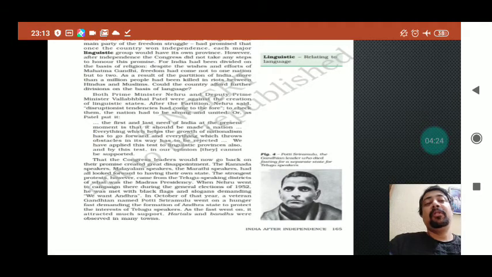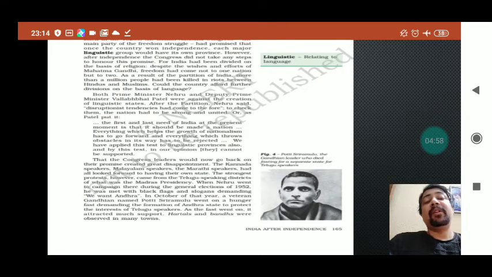When Nehru went to campaign during the general election of 1952, he was met with black flags and slogans. When Nehru reached to attend various rallies in South India, in Karnataka and Tamil Nadu, he was welcomed with black flags. A veteran Gandhian named Potti Sriramulu went on a hunger fast, demanding the formation of Andhra state to protect the interest of Telugu speakers. At the same time, the Andhra state was not formed.